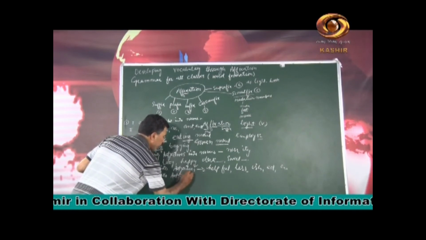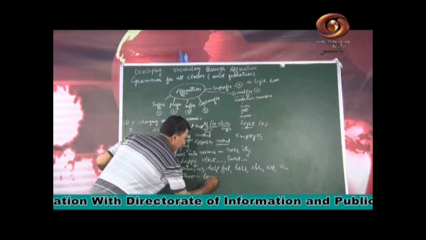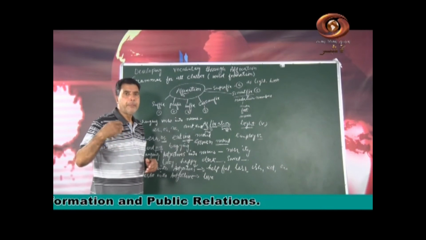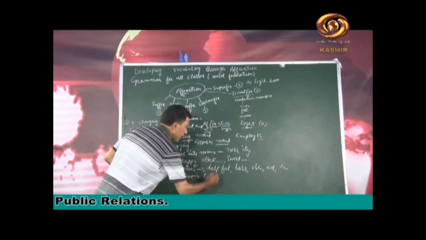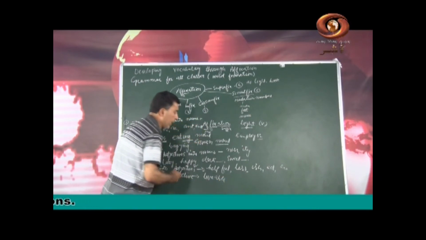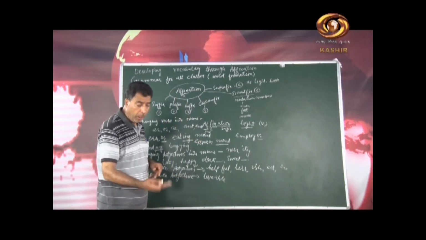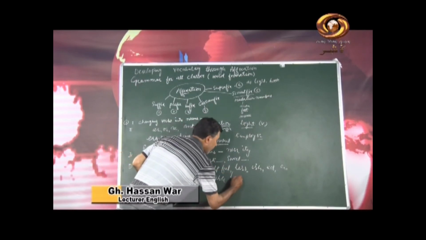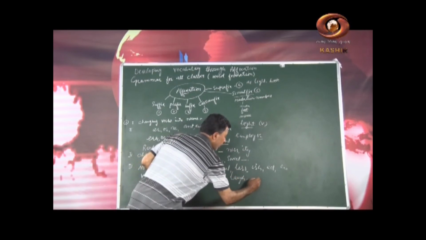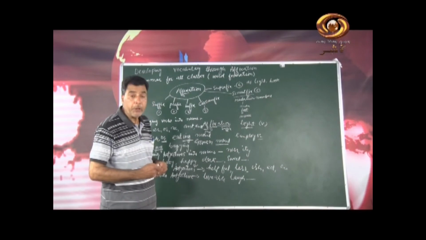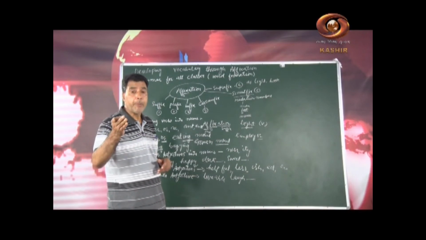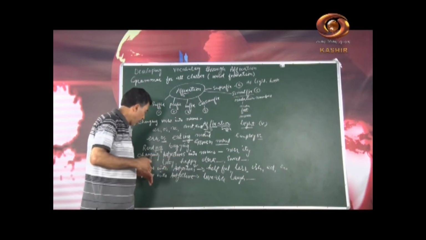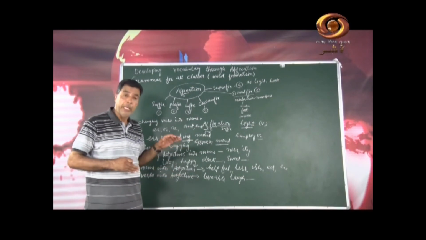How we can form it? For example, I will write a word love. If we add a morpheme or a syllable to it, able, it becomes another word, lovable, as an adjective. Or let me tell you one more word, laugh, L-A-U-G-H, laugh as verb. So A-B-L-E, laughable, very good. Then read, R-E-A-D, can anybody? Yes, readable, that's nice. How we can form words from verbs into adjectives.